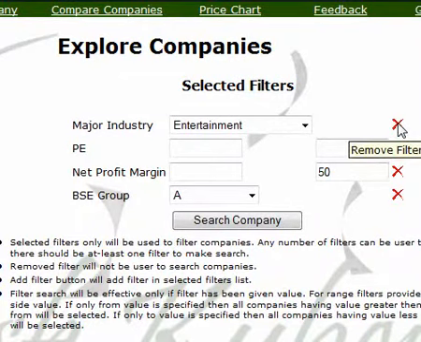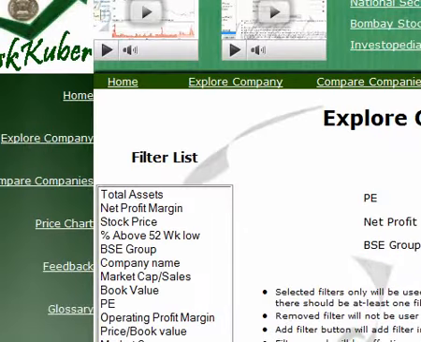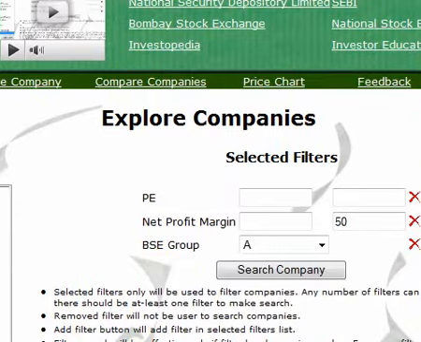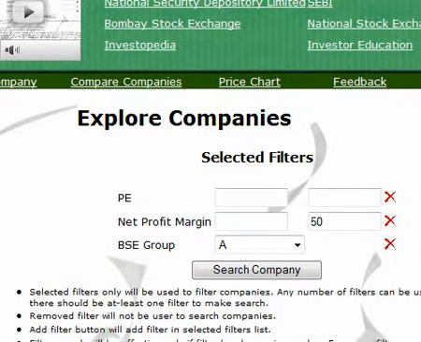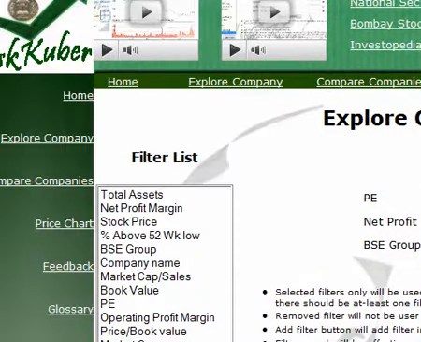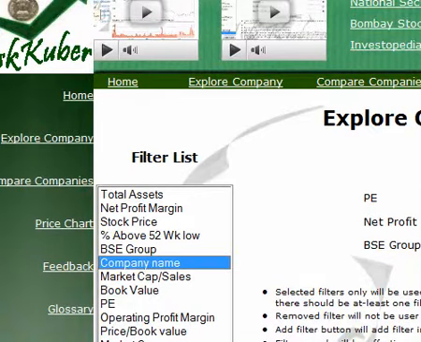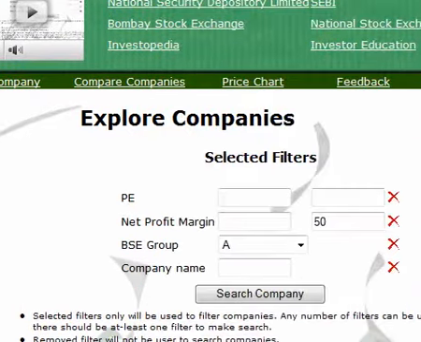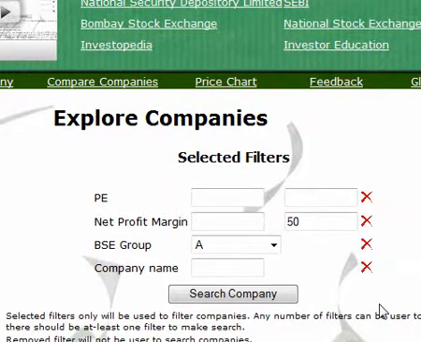You can add a company filter. Let's say we want to add a filter, say company name. The filter is added and you can see the filter added on the right hand side. This will help investors who are looking for a creative way to search companies and then make the analysis.